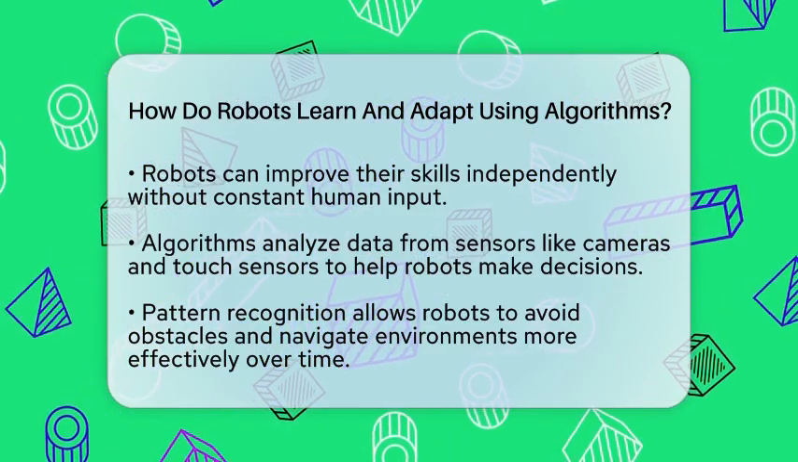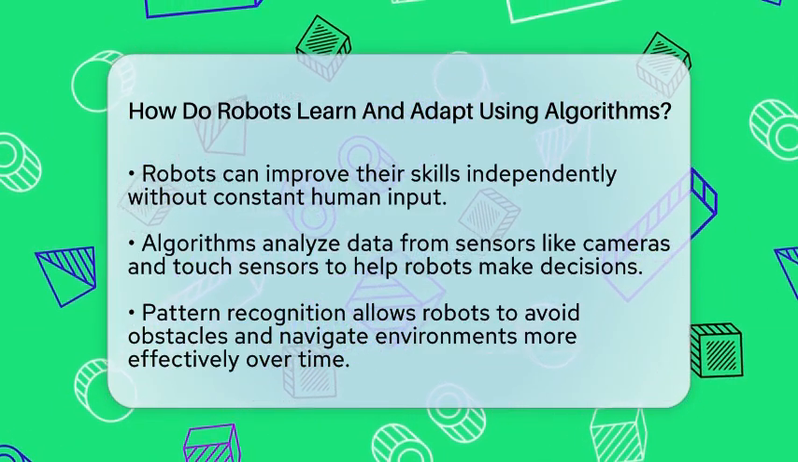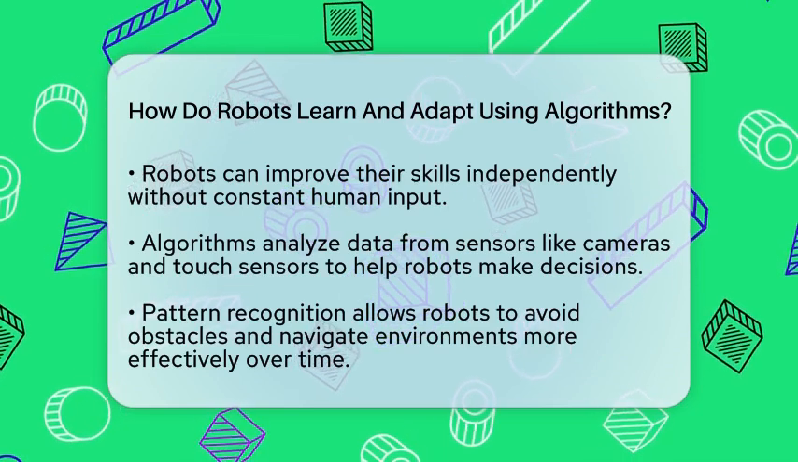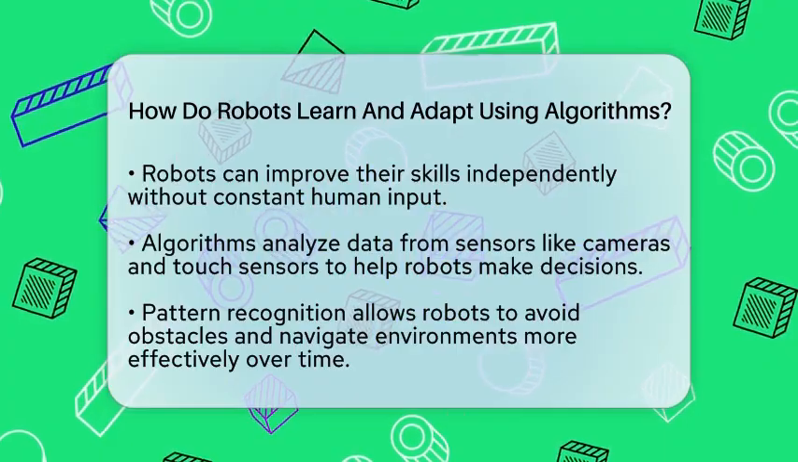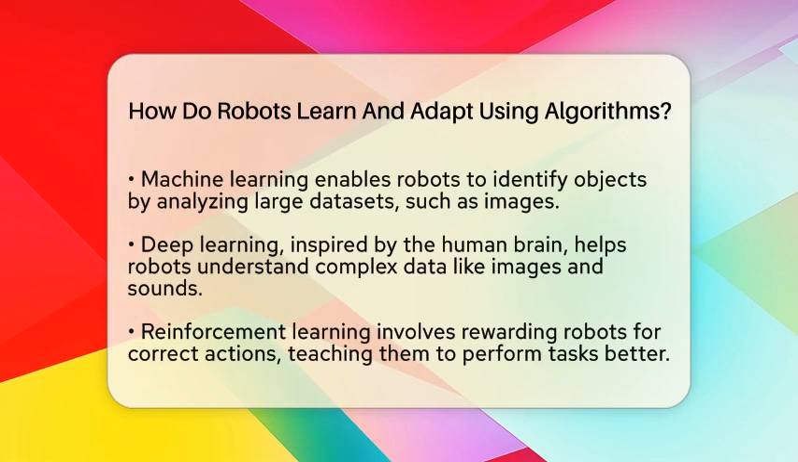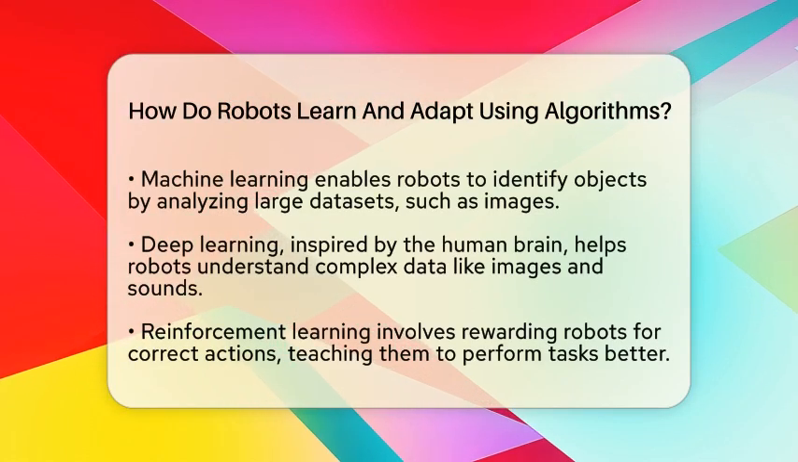One common way robots learn is through machine learning algorithms. These allow robots to recognize patterns in large amounts of data. For example, a robot can be trained to identify objects by analyzing thousands of images.